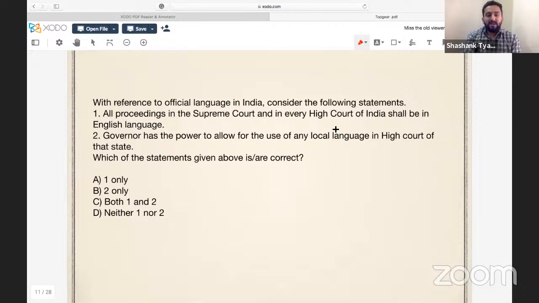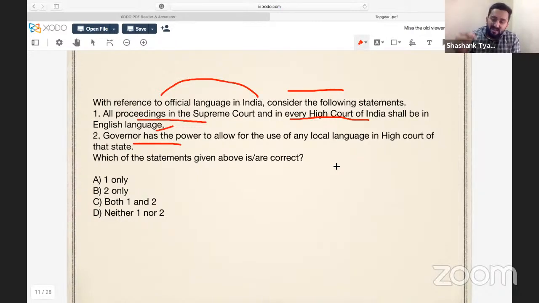Going to next question. With reference to official language in India, consider the following statements. First is, all proceedings in the Supreme Court and in every High Court in India shall be in English language. Second, Governor has the power to allow for the use of any local language in High Court of that state. So why we have asked this question in this test?